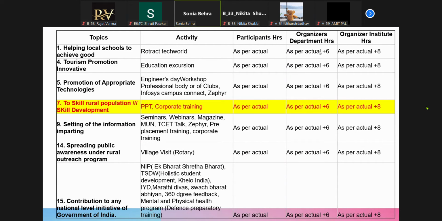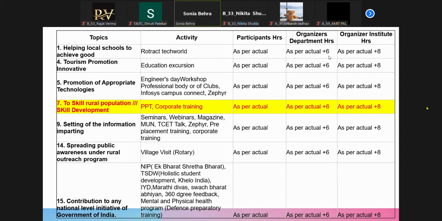But if you are in the organizing committee, if you are organizing that event, then you will be getting 2 hours of your actual, plus you will be getting 6 hours more for organizing that particular event. And if that particular event is of institute level, then you will be getting 8 hours if you're an organizer. Okay, so if it is an institute level activity, you will get 8 hours. If you are in a department level activity, you will get 6 hours.